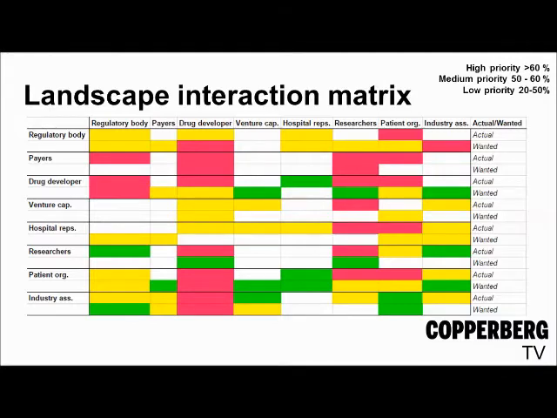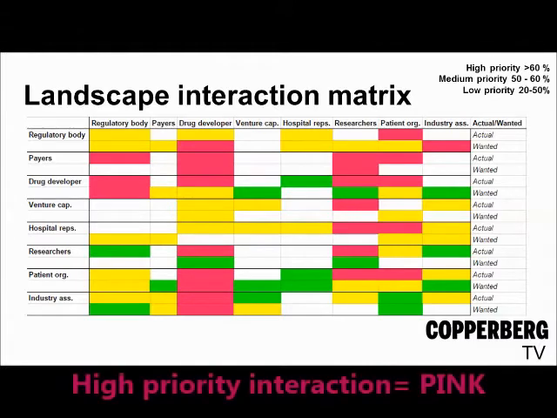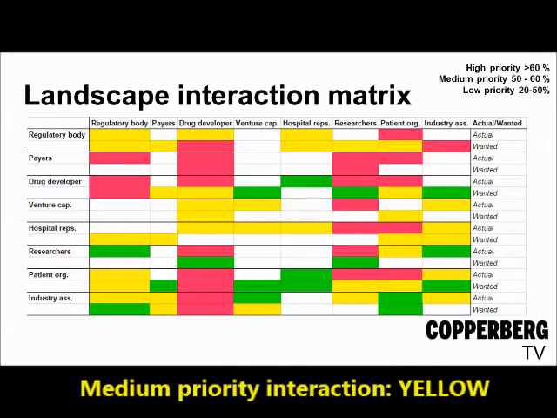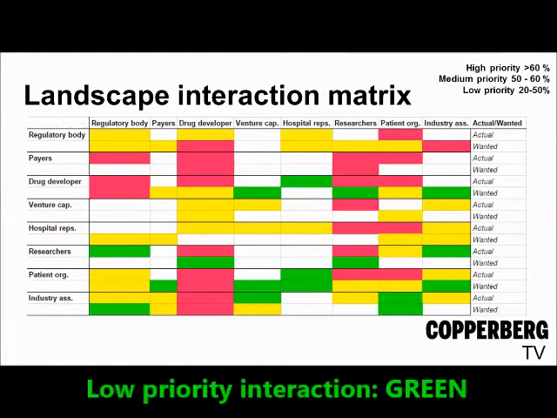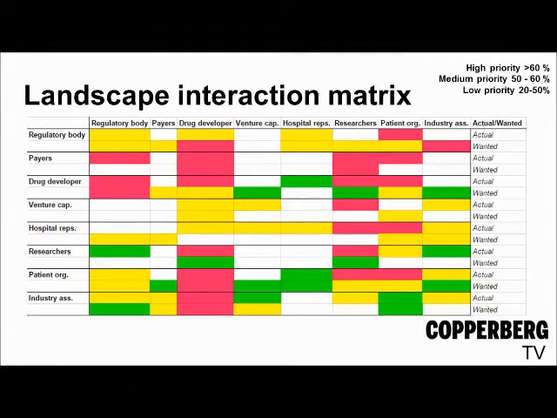For instance, if more than 60% of respondents say that they wish to have an interaction with another group, then we prioritize this interaction as high, and we visualize this with the color pink. Percentages between 50 and 60% are labeled as a medium priority and shown in yellow. And percentages between 20 and 50% are labeled as a low priority, shown in green. Everything below 20% is seen as too low a need for further analysis, so that will be taken out of account in this research.